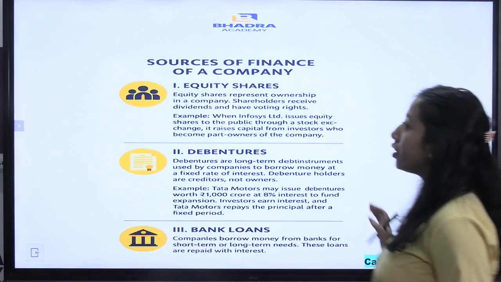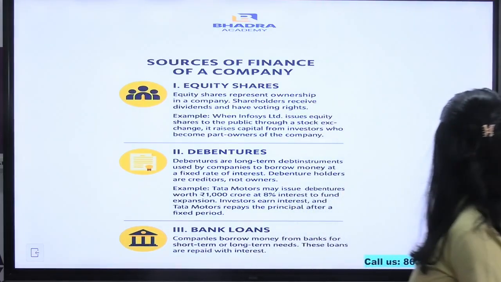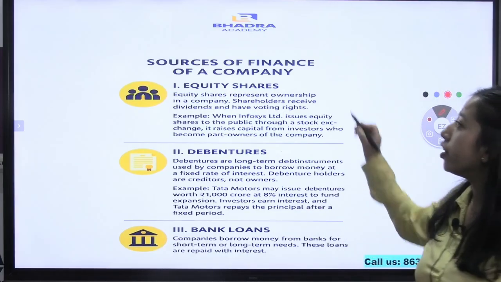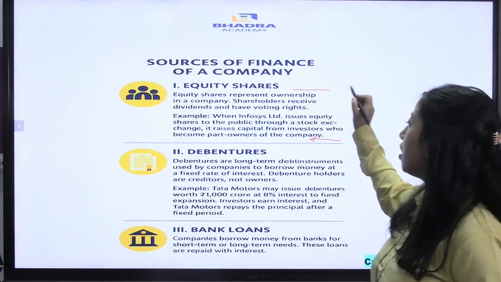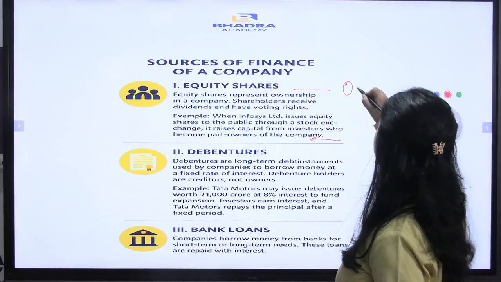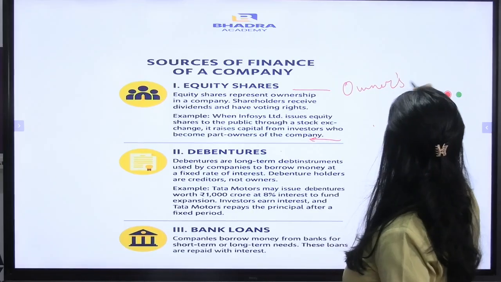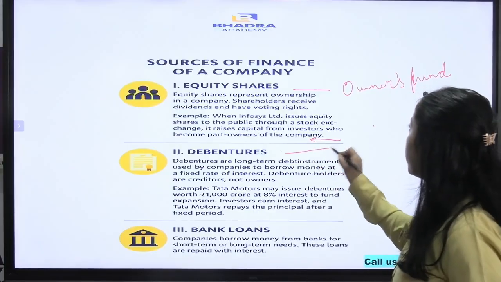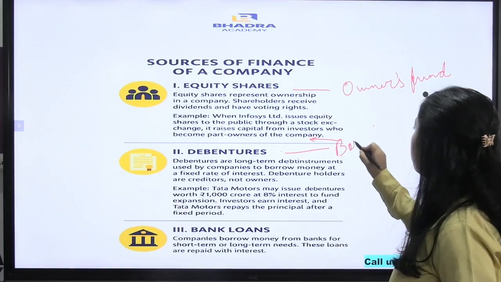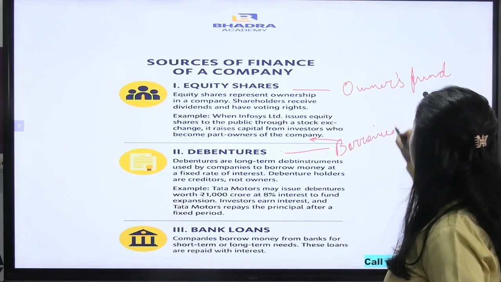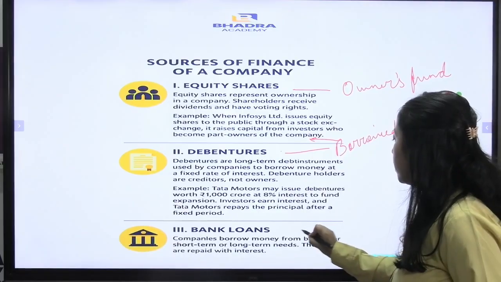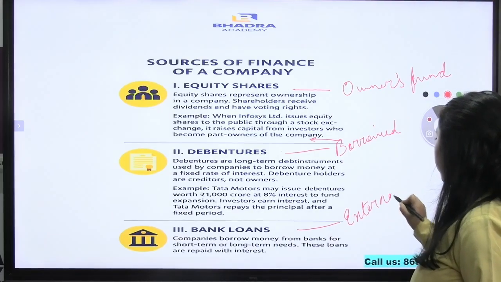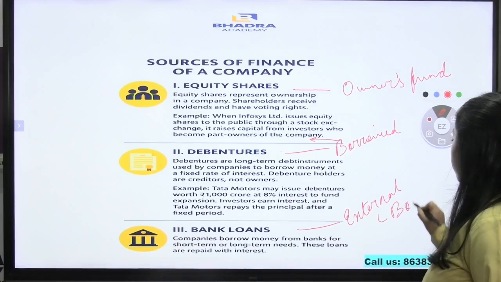We will understand it better from here. The three sources of finance that we are going to discuss today are equity shares, debentures and bank loans. What is an equity share? It comes under the owner's capital or owner's fund. Next we have debentures. This comes under the borrowed funds of a company. And bank loans are again external sources of finance, and that is also borrowed funds.